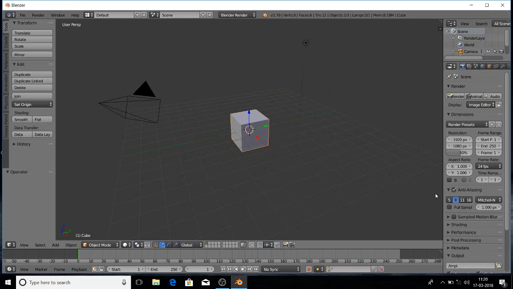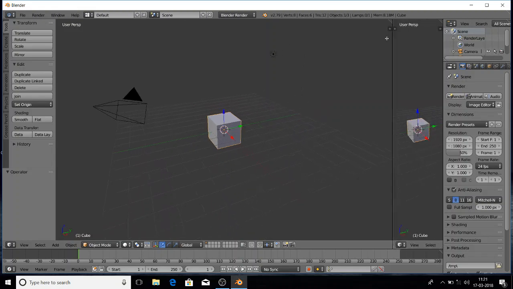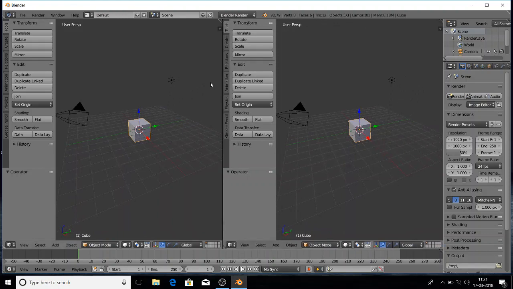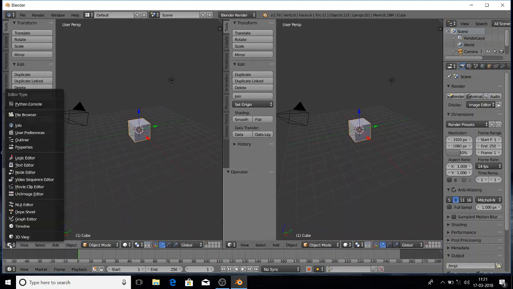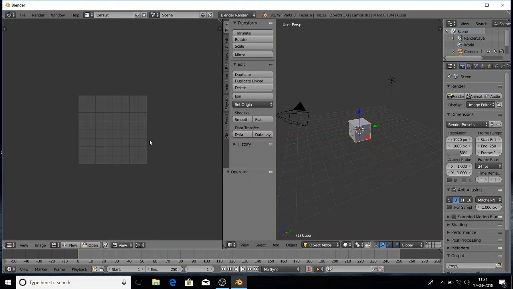We can see a cube which is kept by default, and now I'm going to split the screen into two. For that we need to go to the right hand corner until we get the plus sign, and then hold the left key and drag it so that you can split the screen. Now we need to change it to UV image editor. The left side of the screen is changed to UV image editor, and now we are going to work on the right screen.